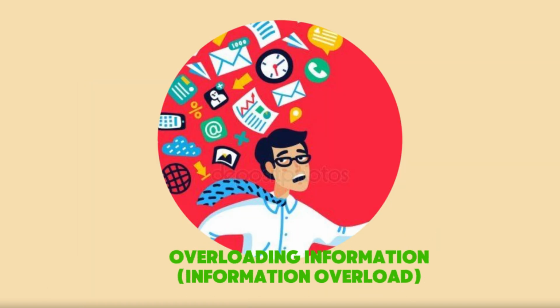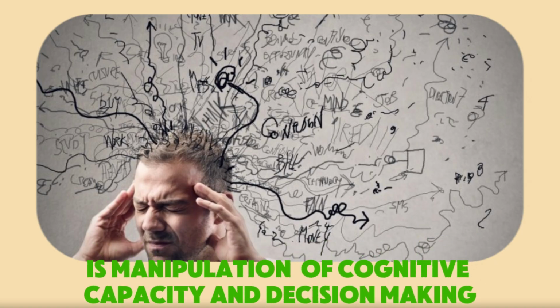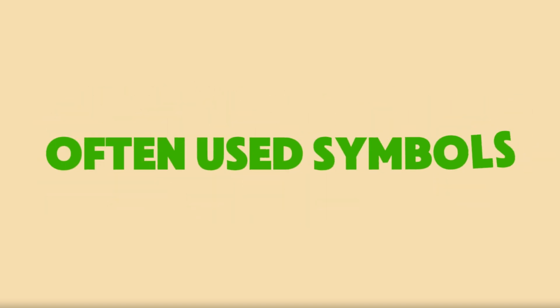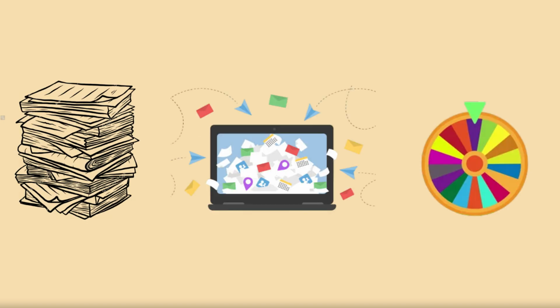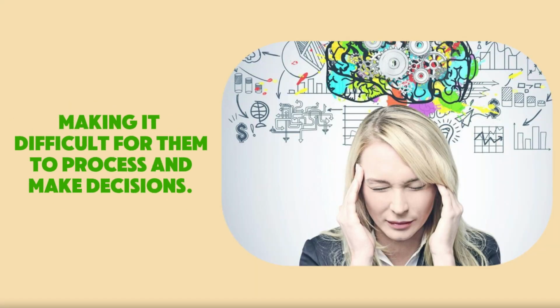Overloading information. Information overload is manipulation of cognitive capacity and decision-making. Its attributes are overwhelming, confusion, paralysis, distraction. Often use symbols: pile of papers, overflowing inbox, spinning wheel. Overloading information is a manipulation technique where the manipulator floods the victim with excessive information, making it difficult for them to process and make decisions.